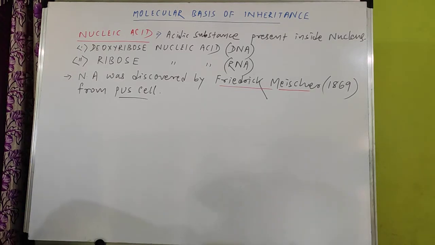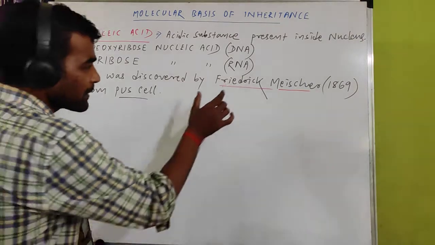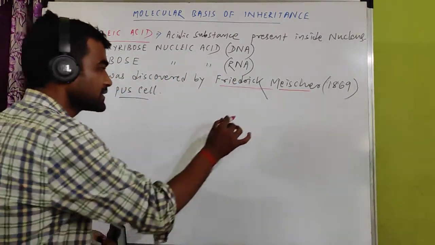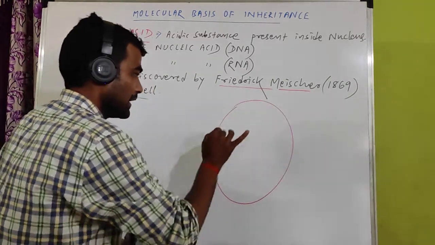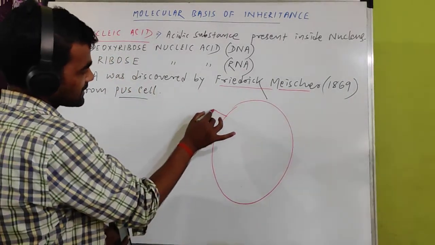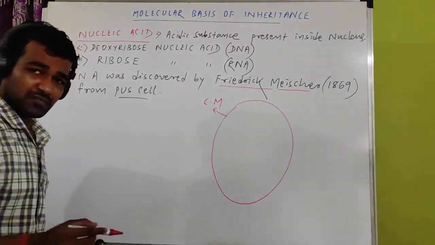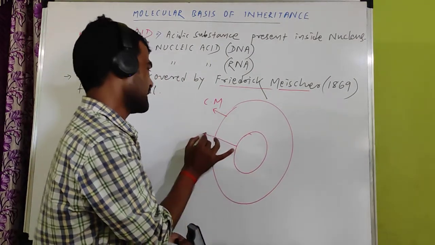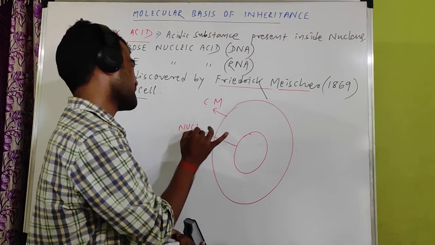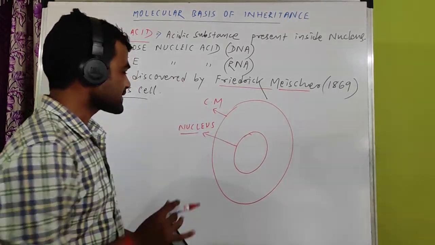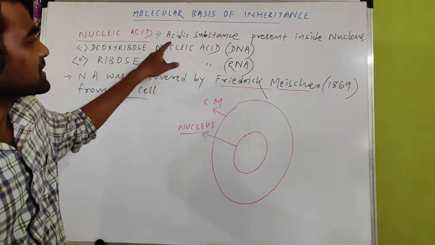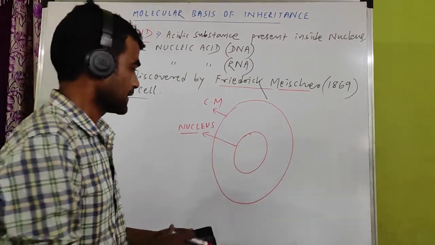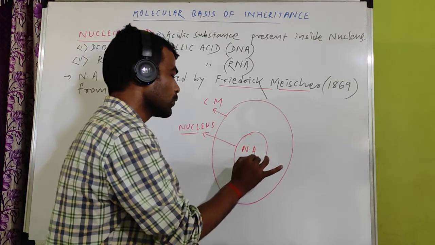But what actually are nucleic acids? When Friedrich Miescher discovered the nucleic acid, it was from the nucleus. If you consider a cell, the outer covering is the cell wall, and the inner membrane is the cell membrane. At the central part of the cell, there is a structure known as the nucleus. First, Friedrich Miescher found this DNA and RNA inside it. DNA and RNA were discovered from this place, so the name nucleic acid was given.